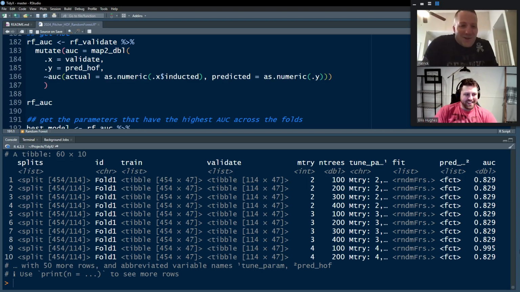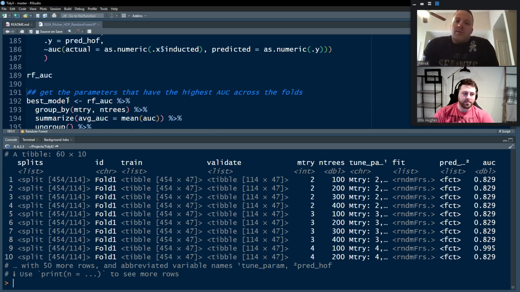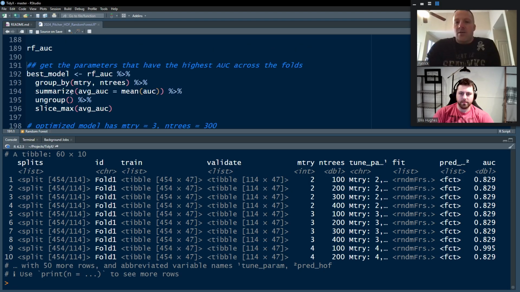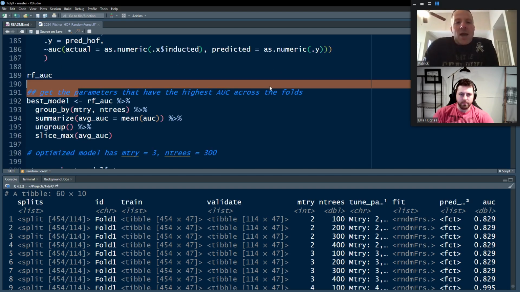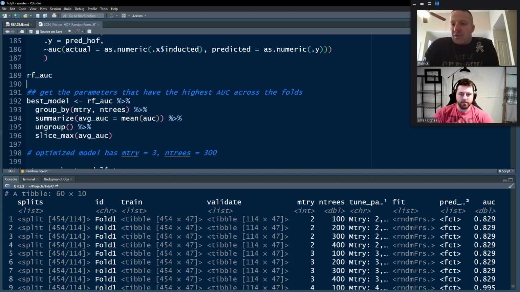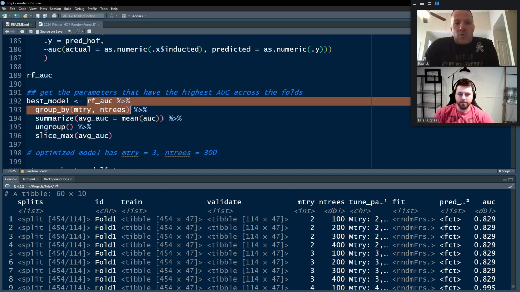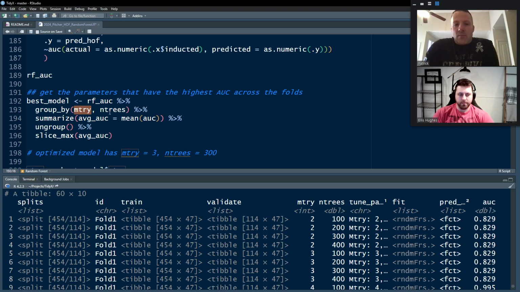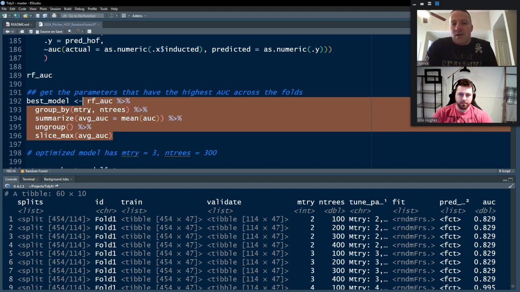We have our area under the curve. Now we want to find out which parameters give us the highest area under the curve value. Area under the curve is a measure of discrimination in this classification model: how well does this model discriminate between the two classes of interest? So we're going to group by our number of trees and our mtry variables. We're going to get the average area under the curve across each of those 5 folds for each of these mtry and ntrees permutations. And then we're going to slice the max. So, give us the best area under the curve.